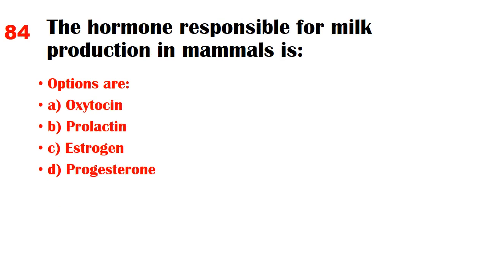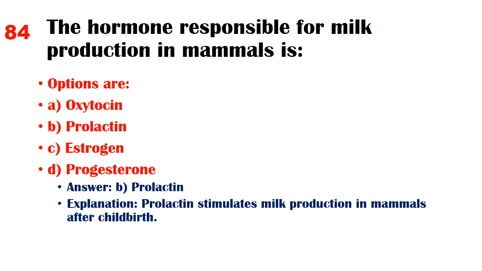The hormone responsible for milk production in mammals is. Options are A. Oxytocin, B. Prolactin, C. Estrogen, D. Progesterone. Answer B. Prolactin. Explanation: prolactin stimulates milk production in mammals after childbirth.